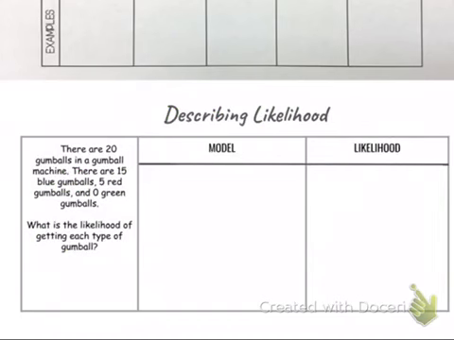So now let's see how this works, okay? We're going to find the probability of each type of gumball, and then we're going to see how likely it is that we're going to get the gumball that we're looking for, or how likely it is that we can get any one of these blue, red, or green ones. Okay, so there's 20 total gumballs, and remember, probability is what's the probability of getting what you're looking for over the total number of possible chances.